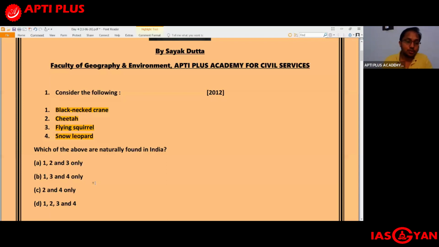If you just eliminate option 2, this is again a very good example of how the elimination method can become useful. You might not be aware about Manas. You might not know whether tigers are found in Manas or not. You might be aware that they will definitely be found in Sundarbans, but you might get confused about whether Manas has tigers or not. But if you are aware that Bhitarkanika definitely does not have tigers, because the only mangrove forest in the world which supports tigers is the Sundarbans, and Bhitarkanika being a mangrove forest cannot have tigers, then if you are able to eliminate option 2, you are left with only option B, and option B is the right answer. 1, 3 and 4 is the right answer.